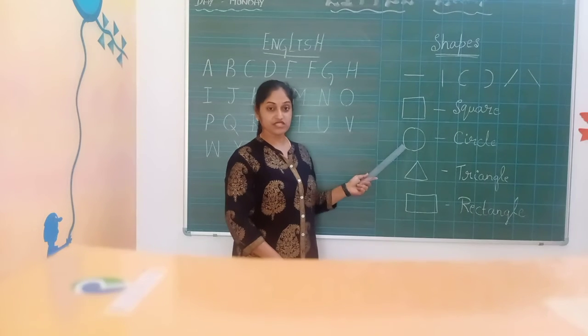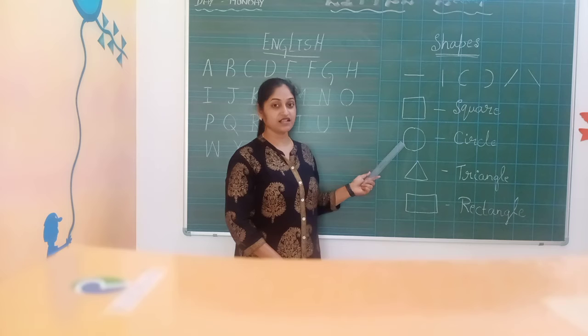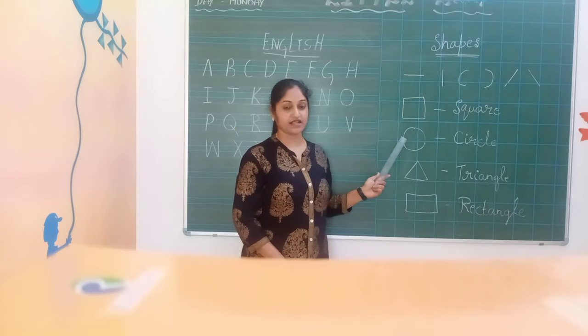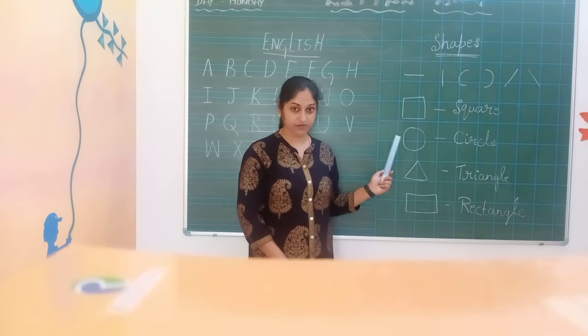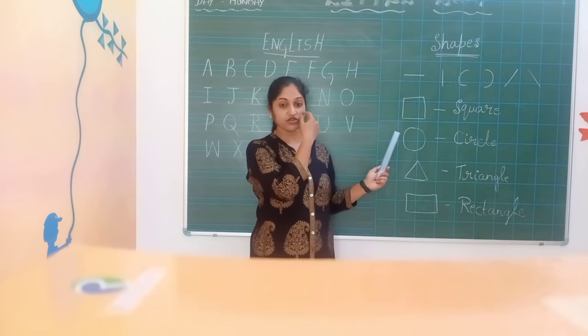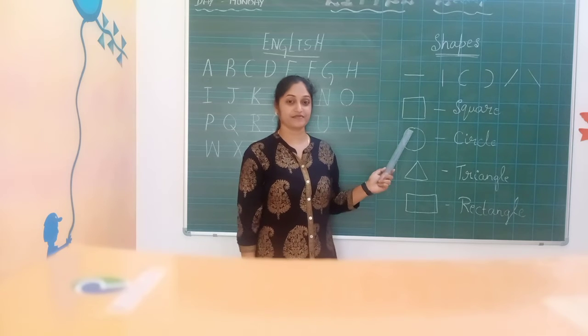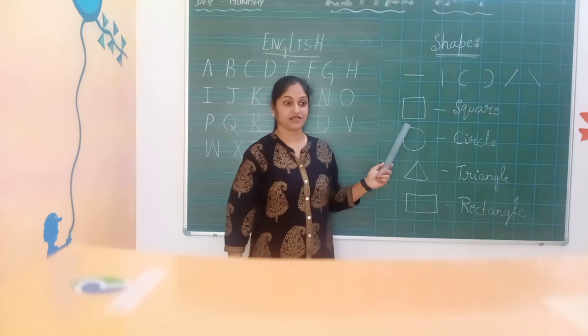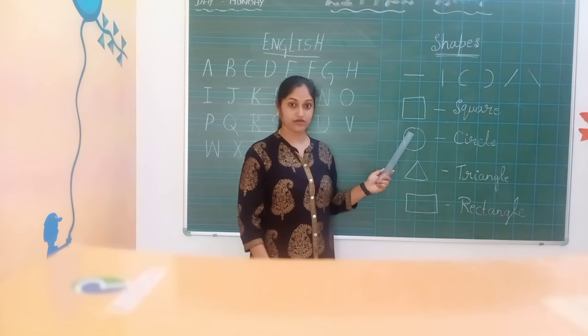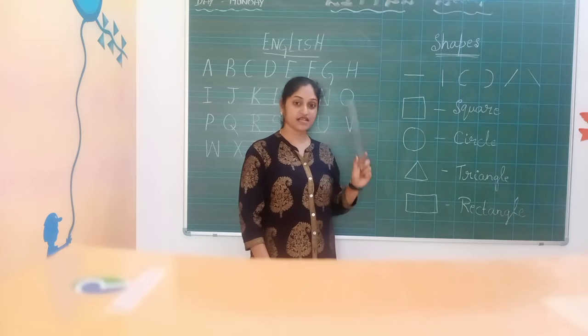Okay, we will move to circle. Yeah, a clock is also a circle. Then biscuits, Monaco, Oreo, those are also circles. Other than that, sun, moon, those are also in circle shape.